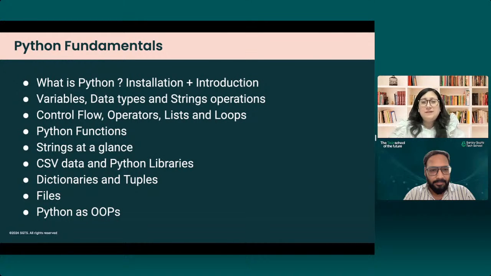Then we have CSV data and Python libraries. Python libraries like NumPy and Pandas are what we are going to study, because they are very, very important for the execution of machine learning programs and algorithms, right? Then we are going to go on to dictionaries and tuples, and then files, and then I'll explain Python as an object-oriented programming language. So that's how this is going to work. A little plus or minus 5 can happen, but not more than that.